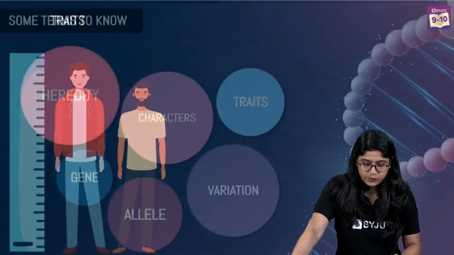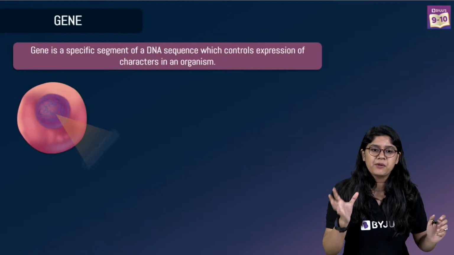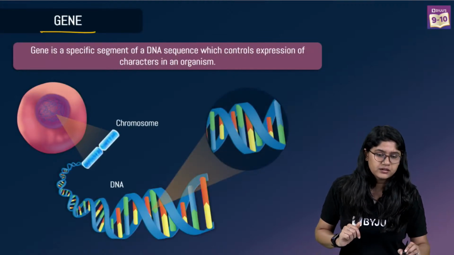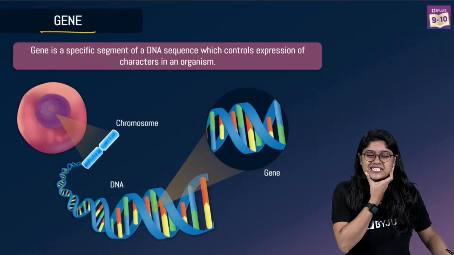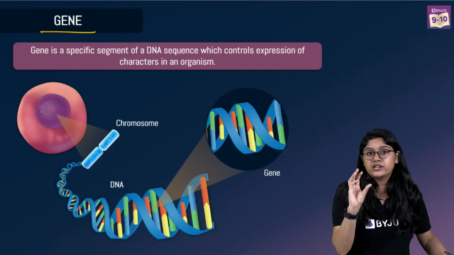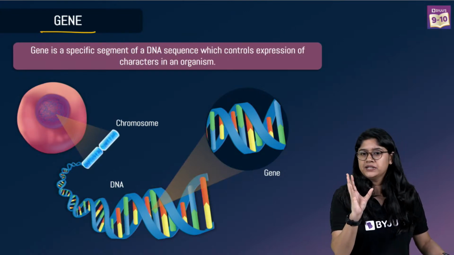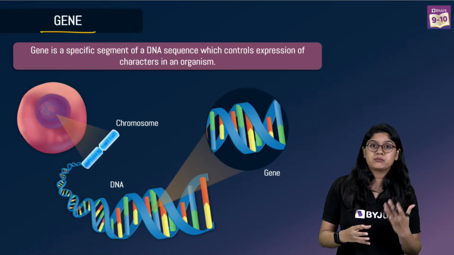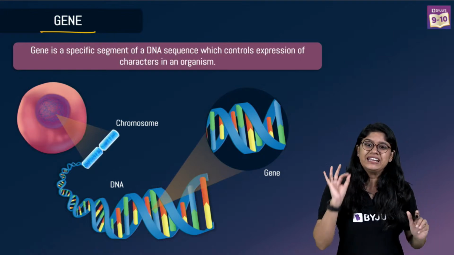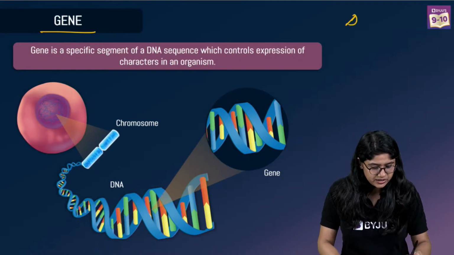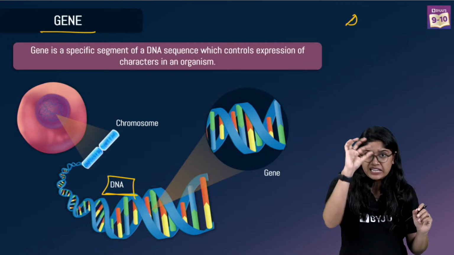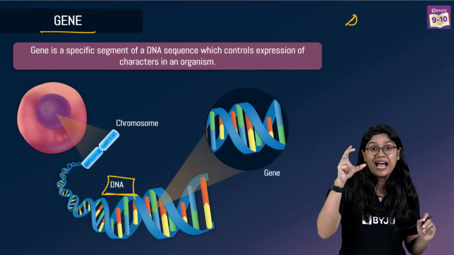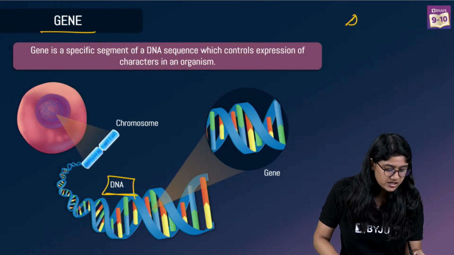Moving to the next term, we have the word gene. I'm sure all of you are aware of what a gene is, right? How many of you have studied this in class 9th? We remember that inside the nucleus we have the genetic material. The genetic material is made up of DNA, right? Now any very small fragment of a DNA is called a gene.